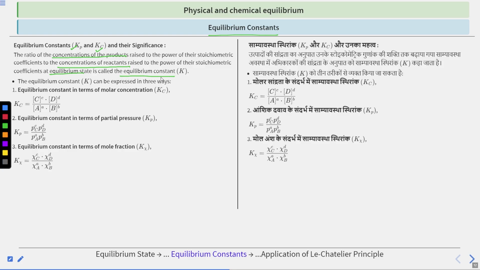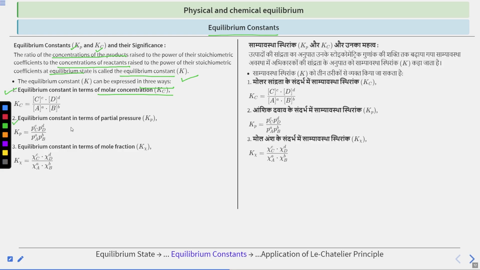We are stating this term as equilibrium constant, K, capital K. The equilibrium constant can be expressed in three ways. So first is equilibrium constant in terms of molar concentration, Kc. So we can write Kc is equal to the molar concentration of products divided by the molar concentration of reactants, raised to the power of their stoichiometric coefficients respectively.